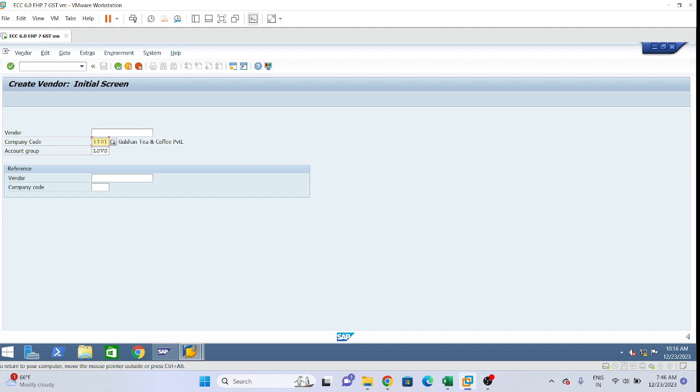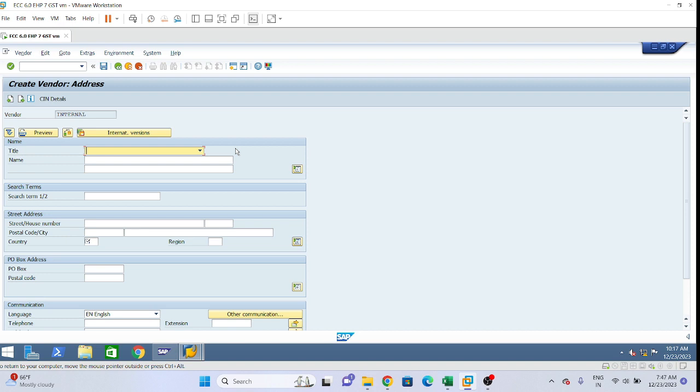Please give company code LI01 and account group LSVS. Only these two things we will give here: company code LI01, account group LSVS. After that, click on enter. Now the same options which I have explained, the same thing we need to fill here.